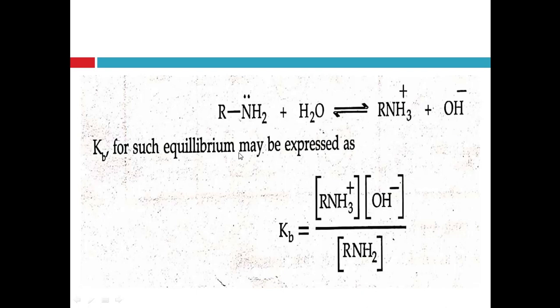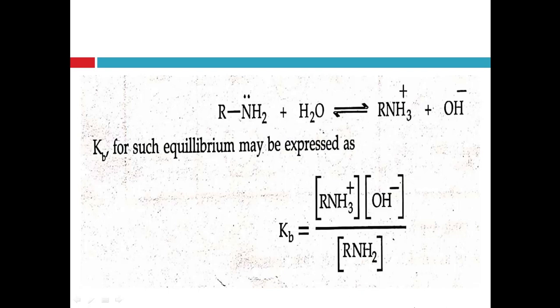So the equilibrium constant, that is Kb, can be expressed as the concentration of products divided by the concentration of reactants. Here, the concentration of products is the concentration of ammonium ion times the concentration of hydroxyl ion, divided by the concentration of reactants, that is the concentration of RNH2, the amine, and the concentration of water.